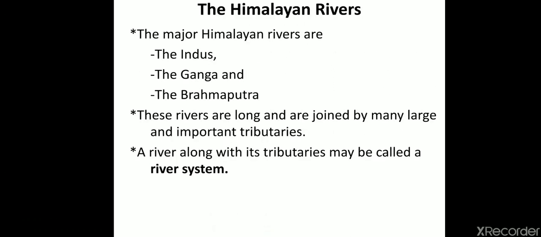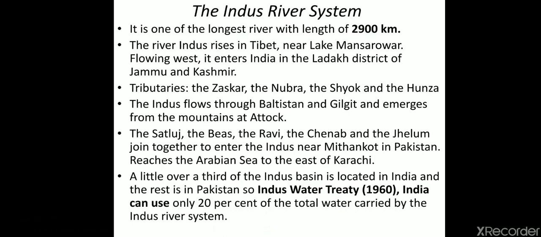So first we'll start with the Himalayan rivers. In the Himalayan rivers, we have three major rivers, that is Indus, Ganga, and Brahmaputra. We'll talk in detail regarding all these three rivers. These rivers are long and are joined by many large and important tributaries. A river along with its tributaries may be called a river system. So first we'll talk about the Indus river system. I'll show you the diagram also, but we'll go through some points first and then I'll show you the diagrams.